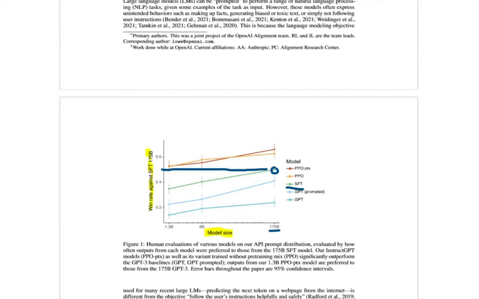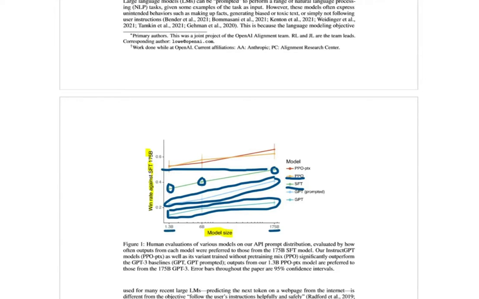And you can see here that the GPT without anything is clearly below this threshold, and also the prompted version here, and also that the supervised model performance decreases as the model size decreases here. But here is where the magic happens. So by using reinforcement learning, namely the proximal policy optimization algorithm, you can see here that this model, the orange line, outperforms the supervised model even though it has much fewer parameters, like here 1.3 billion parameters.